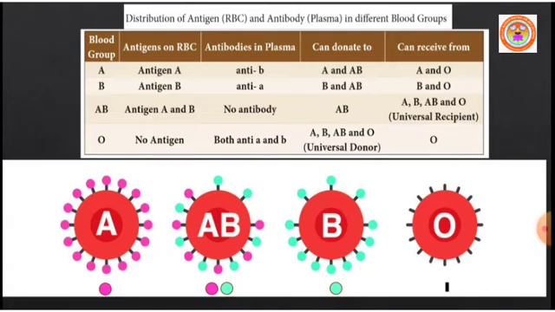Next, O blood group. In O blood group, antigens are absent on the surface of RBC, but the plasma contains both antibody A and B. They can donate blood to A blood group, B blood group, AB blood group and O blood group. They can receive blood from O blood group only.